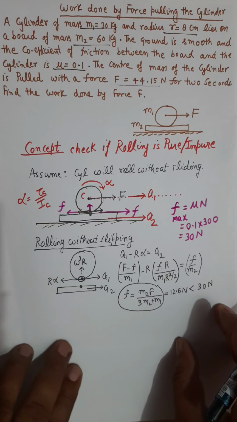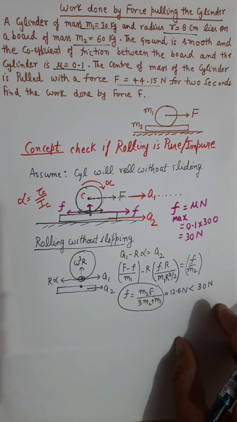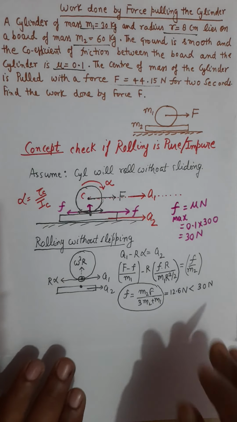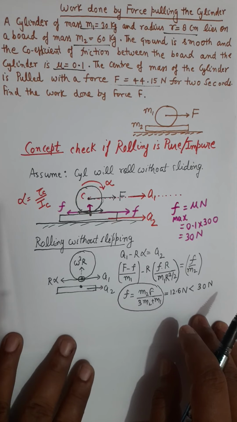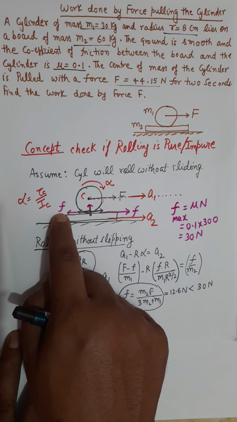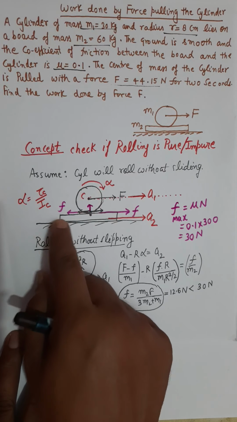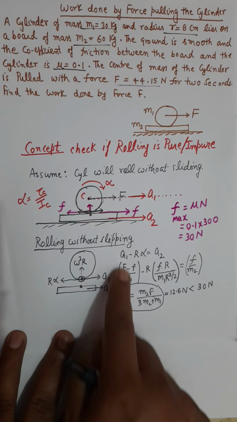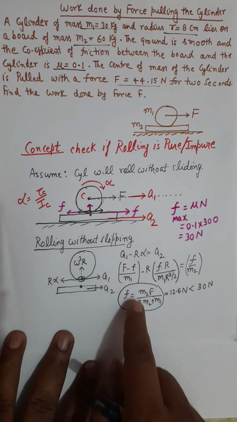You will not take friction equal to mu into n. And this is the point where students generally make a mistake. They put friction equals mu into normal. But remember, friction force equal to mu into normal is not the present value of friction force. It is just the highest possible value of the friction force. That is, the limit of friction force is mu times normal. And for rolling without slipping, it is possible that the friction force has a value less than mu into normal. So this is the right way of finding the friction force in rolling without sliding cases.